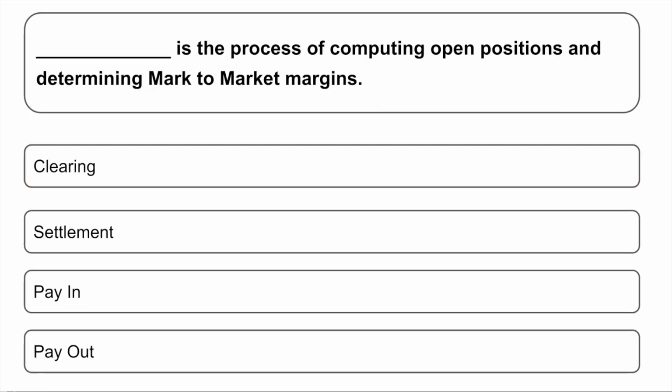Next question. Dash is the process of computing open position and determining mark to market margins. Options are A. clearing, B. settlement, C. pay-in, D. payout. So friends, the correct answer is of course clearing. Clearing is the process where the computing of open positions happens, and it is helping in determining the mark to market margins.